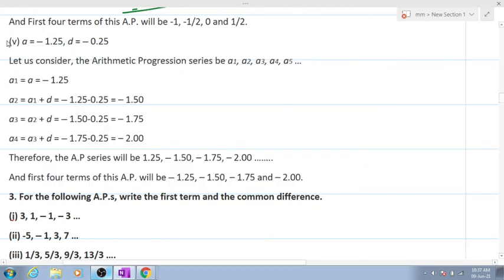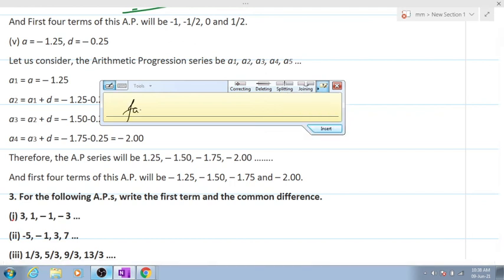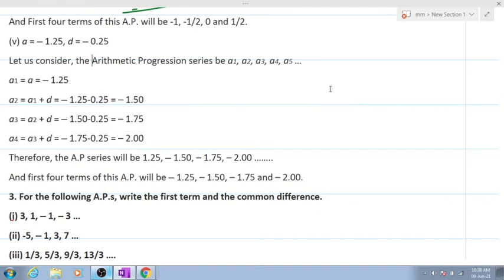Now, I believe 3-4 students have got the answer for the fifth one. The first 4 terms will be minus 1.25, minus 1.5, minus 1.75 and minus 2. Clear? Now, whenever your A and D will be in fractions, you'll have to give your answer in fractions. Clear? Clear, everyone? Yes, sir.